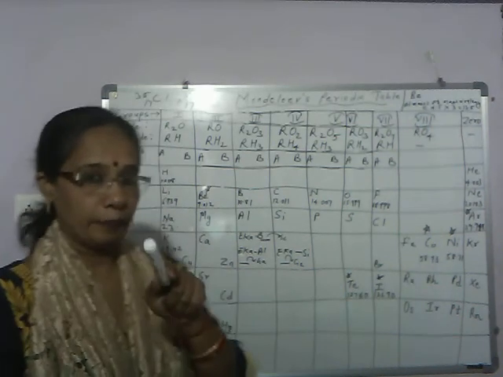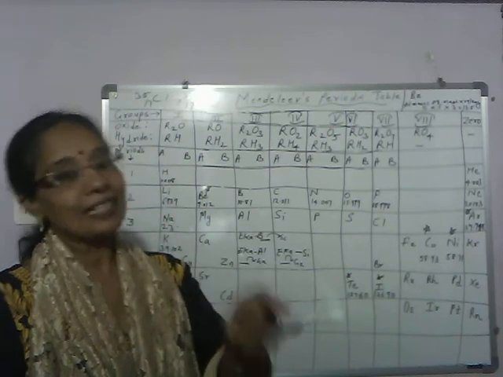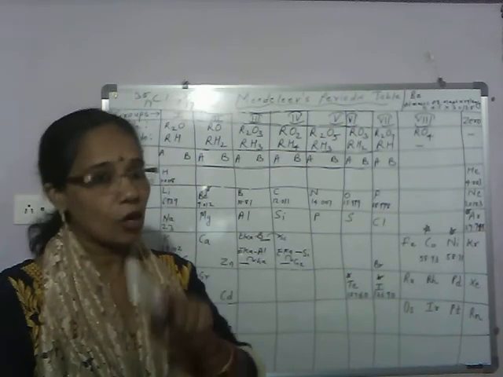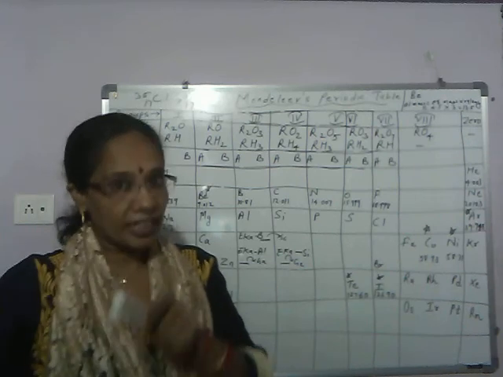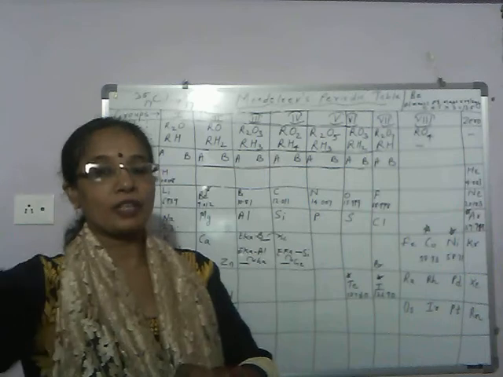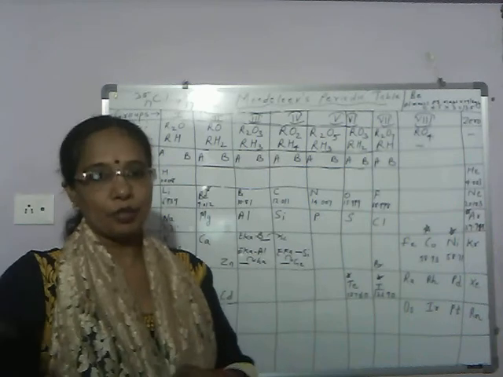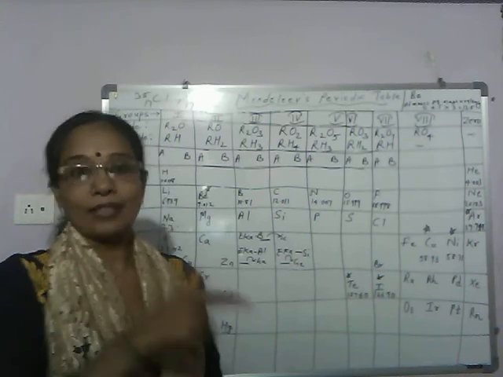Atomic number same means protons same, and protons same means electrons are also same because atom is neutral. And when electrons are same, electronic configuration will be same. And when electronic configuration is same, electron in the outermost shell is same. So chemical properties are also similar for isotopes.